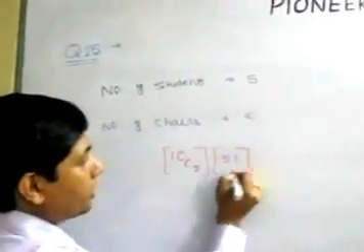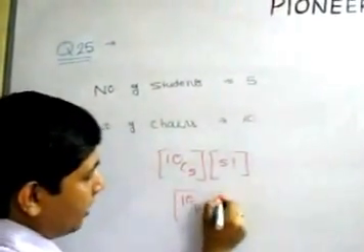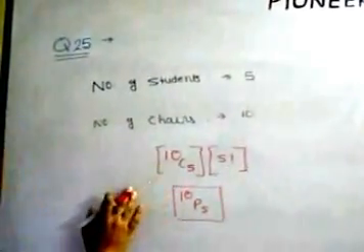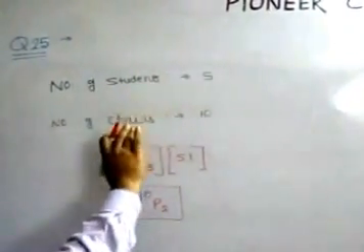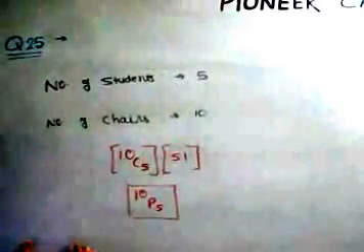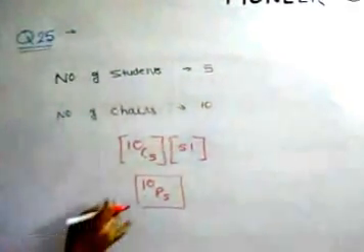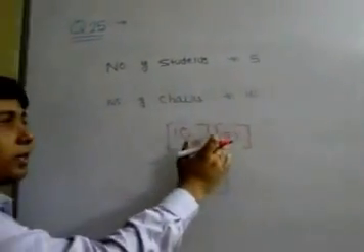So total number of ways is 10 P5 or 10 C5 into 5 factorial ways. A similar question we have solved in question number 21 or 22, where number of students were 10 and chairs were 5. It is same as arranging 5 distinct identities out of 10 identities is 10 P5, or first select 5 and then arrange those 5. So this is the answer in this case.